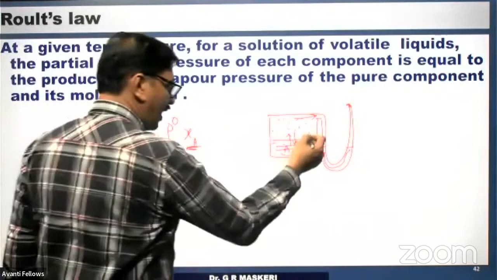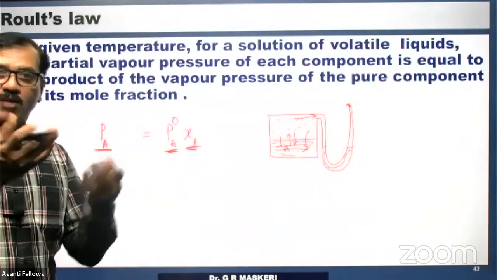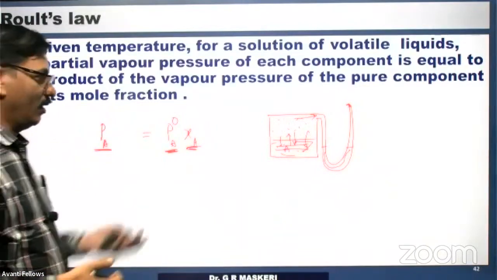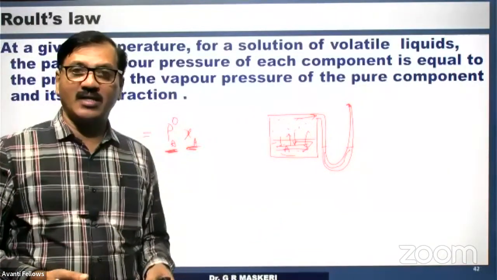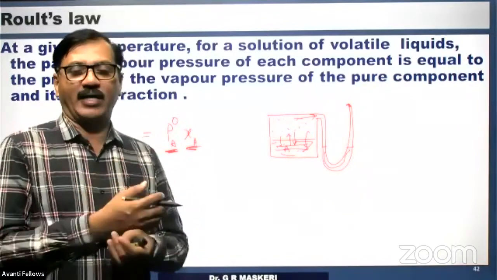If both components are liquid, then both will form vapors. Then the vapor pressure of the solution is due to the vapors of both components.